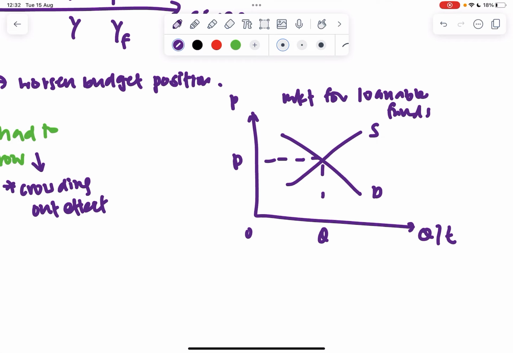If let's say my government is borrowing to invest, you realize that, okay, this is not exactly price and quantity, so I'll just leave the axis there first. I'll just illustrate the diagram to you. It could lead to an increase in demand for loanable funds. So never mind, ignore that first. Increase in demand for my loanable funds. So this will lead to what? Higher interest rate, right? Higher price for my loanable funds.